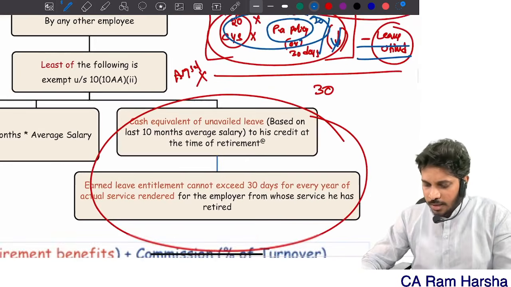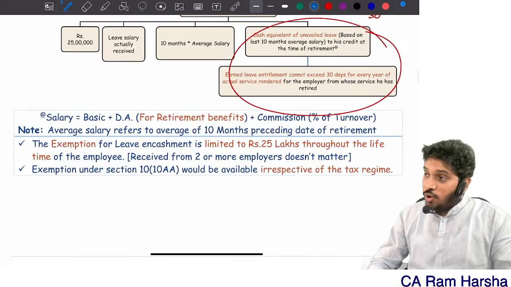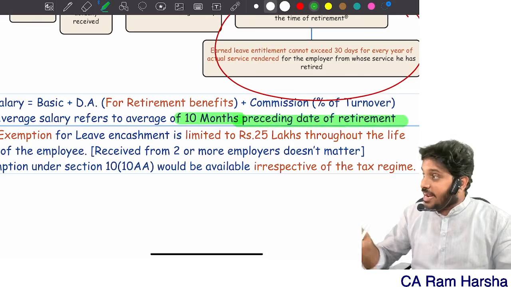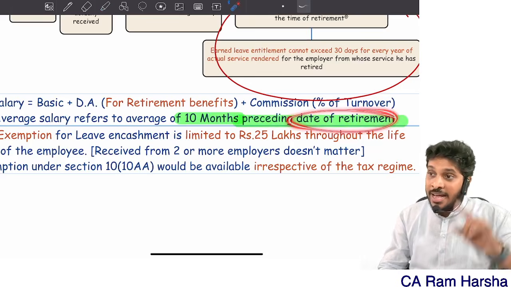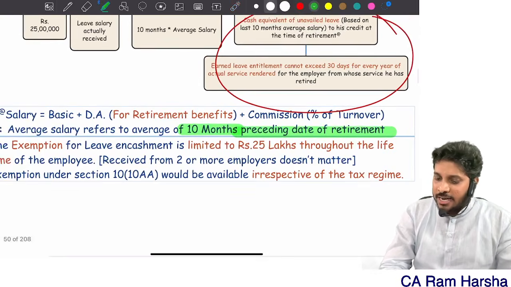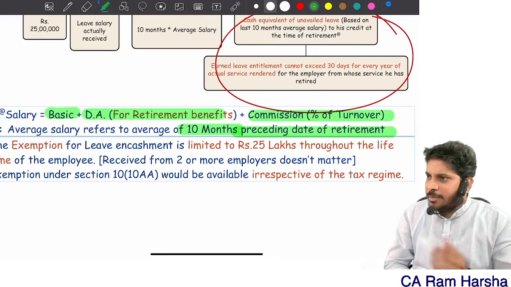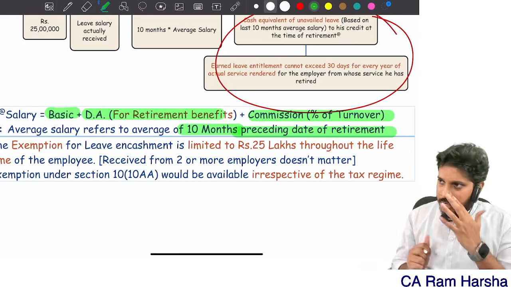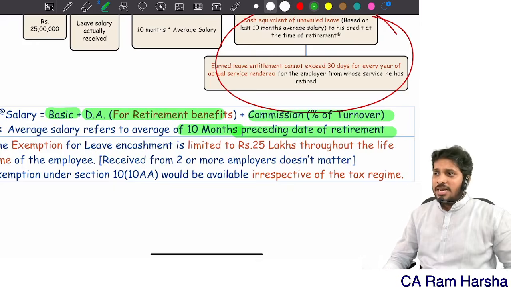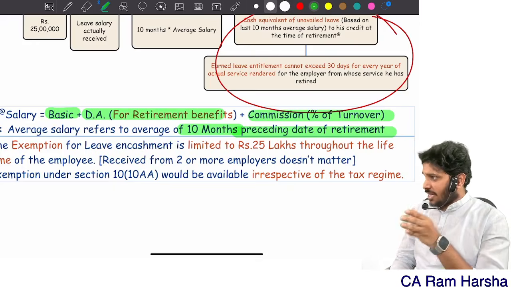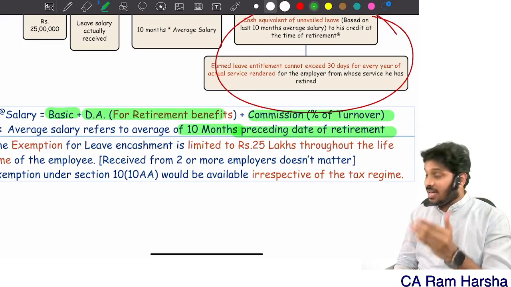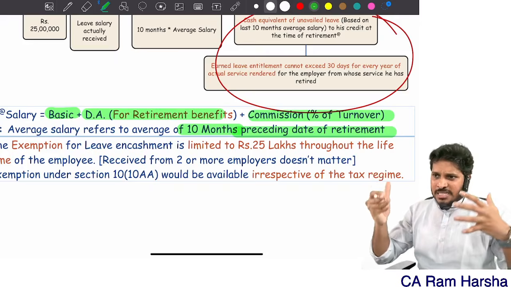Yes. Next, here also average salary is used. Average salary means what? Last 10 months salary preceding the date of retirement. Here they used date of retirement. In gratuity, where the Gratuity Act is not applicable, month of retirement they used. Now salary means what? Same: basic plus DA for retirement plus commission percentage of turnover. Now immediately you might say, sir, at gratuity where the Gratuity Act is applicable, salary means basic plus any DA. In leave encashment, and gratuity where the Act is not applicable, it includes HRA. There again salary is different. Different places, different salary definitions are there.